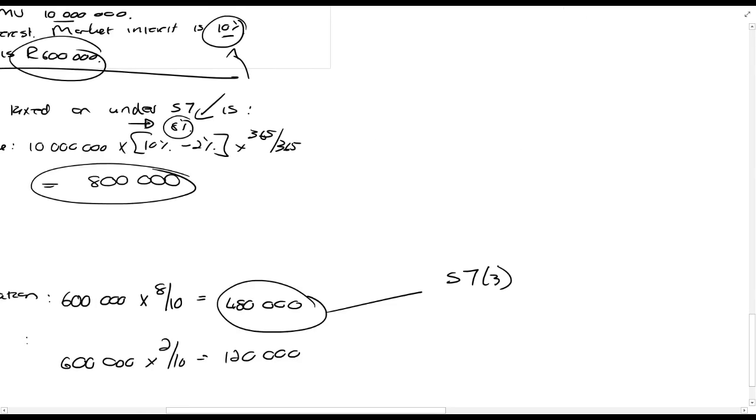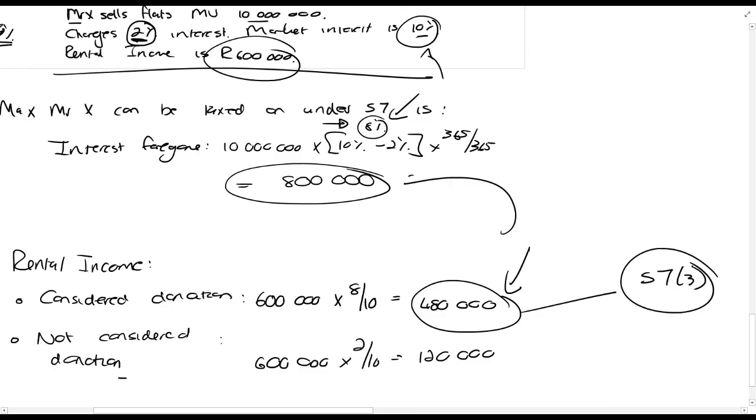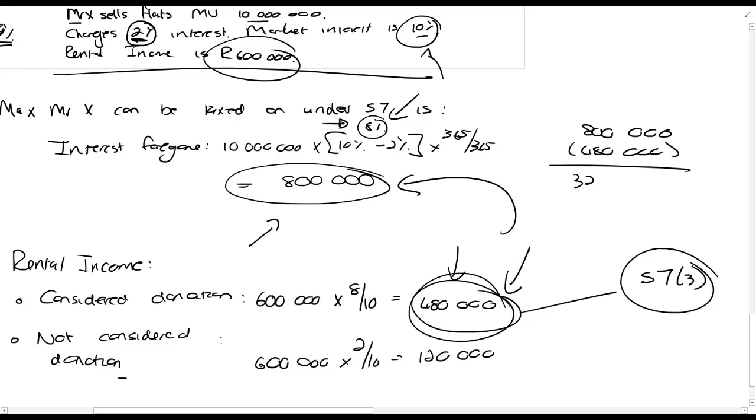Let's assume again it went to a minor child. So Mr. X should be taxed on that 480,000. You compare it to the limit over here, 800,000, and you can see that he's only being taxed on this 480,000 that was generated. He could be taxed on a max of 800,000, so he'll be taxed on this in full. So again, you'll carry forward to the next year the 320,000, and the 320,000 will be added to next year's limit, as I explained there.